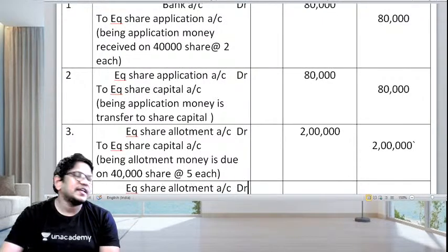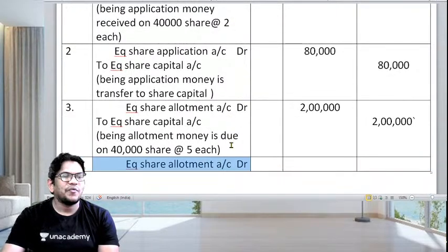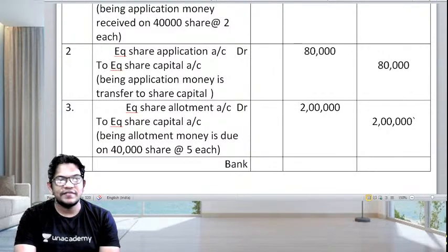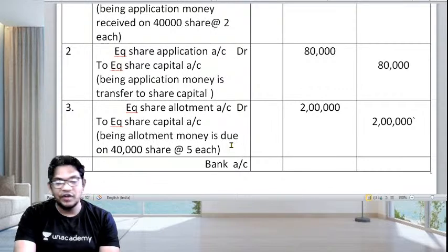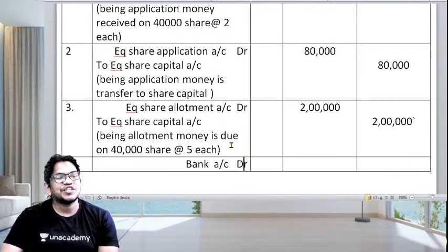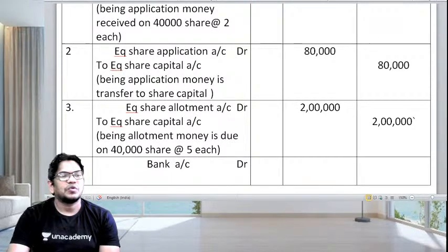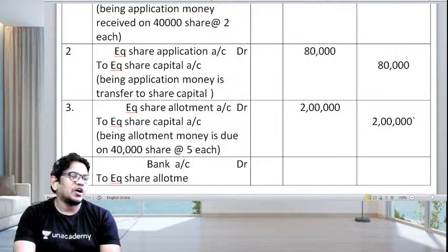Allotment account is debited. One second. It's a bank account because we are receiving the allotment money, right? We are receiving the allotment money. Sorry for that, because allotment money was due, now we are receiving the allotment money. Equity share allotment account is debited to equity share allotment account.